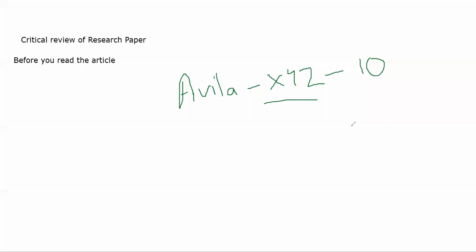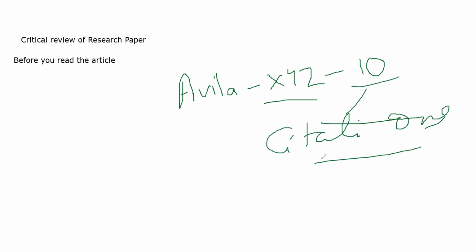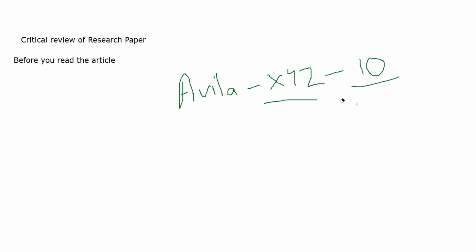Beside the XYZ paper's name, they write citations. These are citations. These will basically indicate the number of times that paper has been referenced, that is, someone else has used that paper as a reference to write their own paper. So try to find out whether anyone has cited the paper that you are reading or not. Basically, that will indirectly indicate how good that paper is. Okay. Those are the points that you have to see before you read.